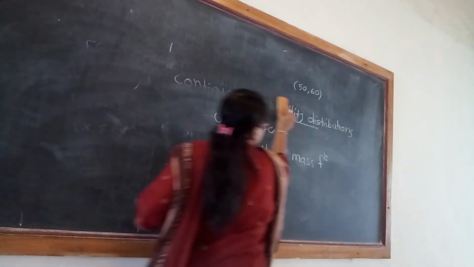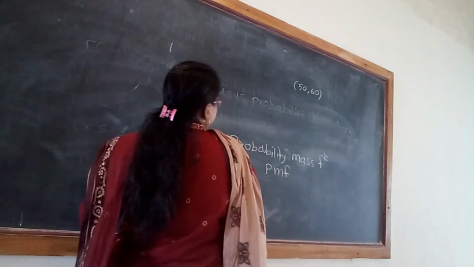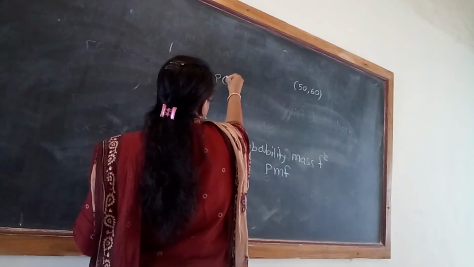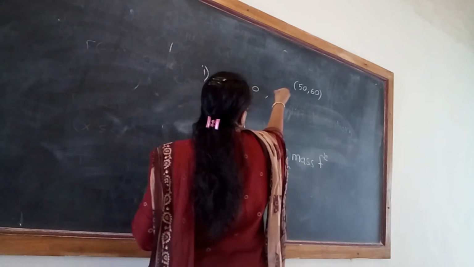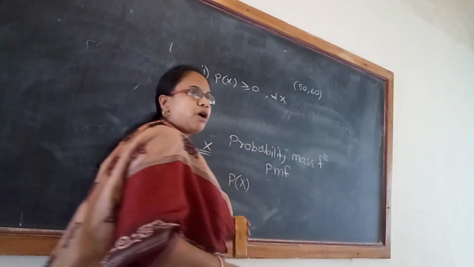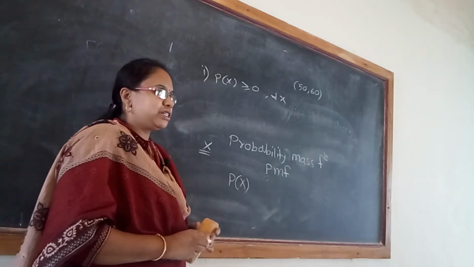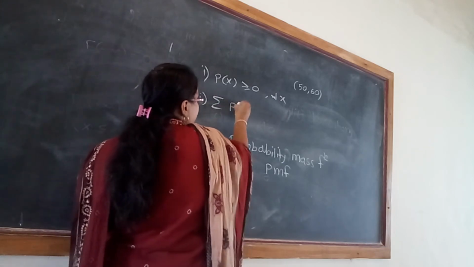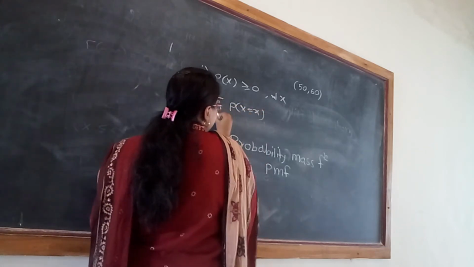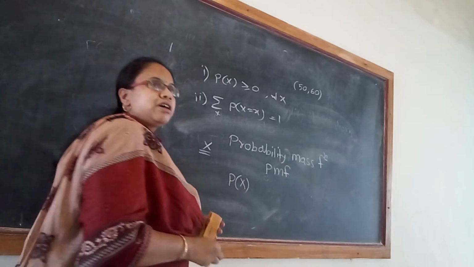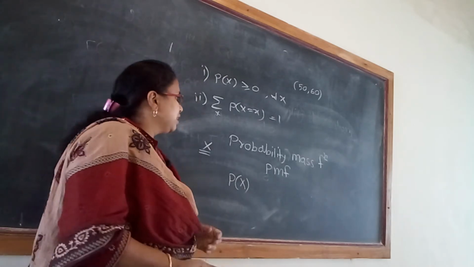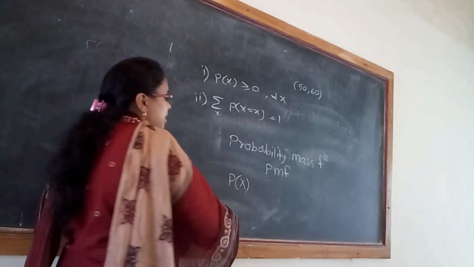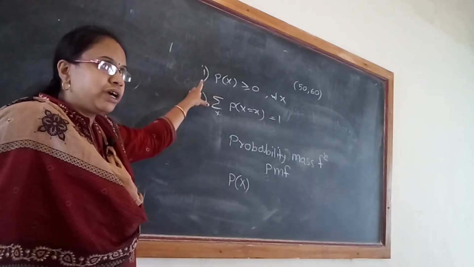The first condition is that it should be non-negative, that is P of x is greater than or equal to 0 for all x. The second condition is that the summation of P of x equals 1, that is, the total probability is 1.